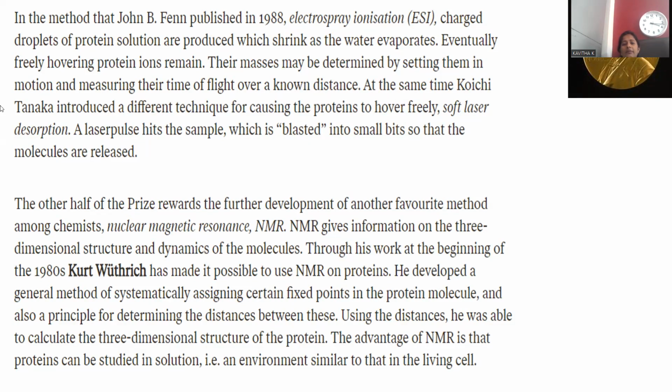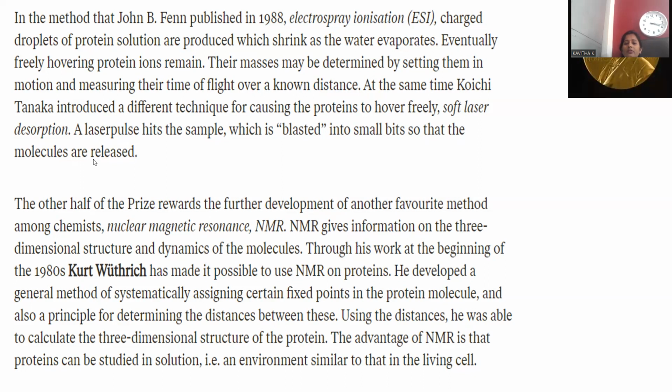At the same time, Koichi Tanaka introduced a different technique for causing protein to fly freely, soft laser desorption. So they experimented with macromolecules, and different techniques were introduced for the protein, how they fly whole. The soft laser desorption technique is also applied, and they were analyzed by means of the mass spectroscopic technical tool. A laser pulse hits the sample, which is blasted into small bits so that the molecules are